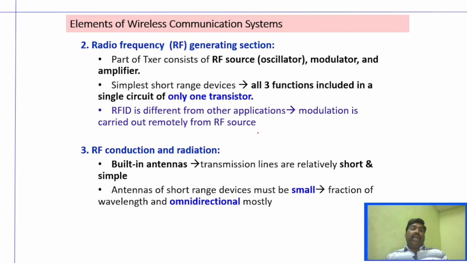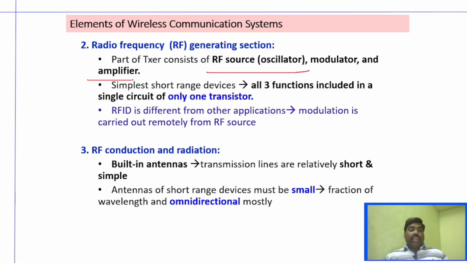And apart from it, the first data source, the radio frequency generating section. So the RF source, modulator, and amplifier act as the radio frequency generating section, where the oscillator generates the carrier frequency and the modulator performs the modulation, and it is transmitted over a very long distance.